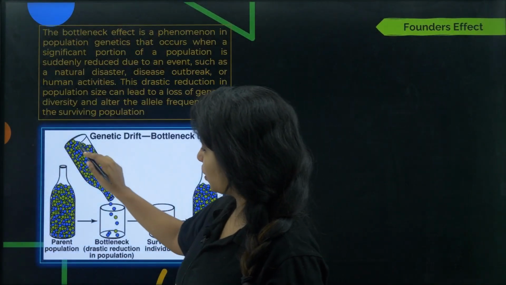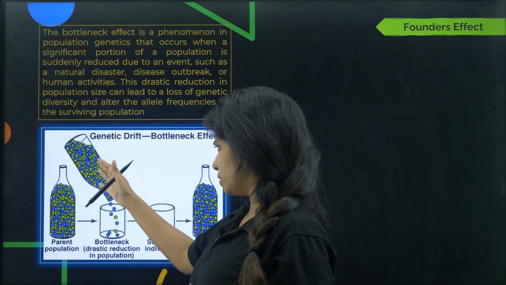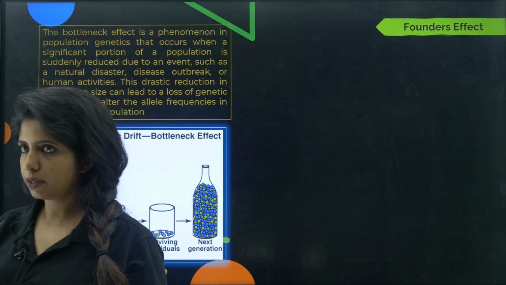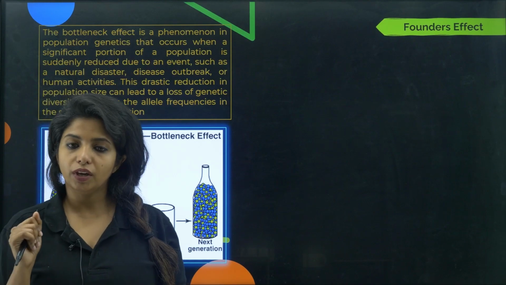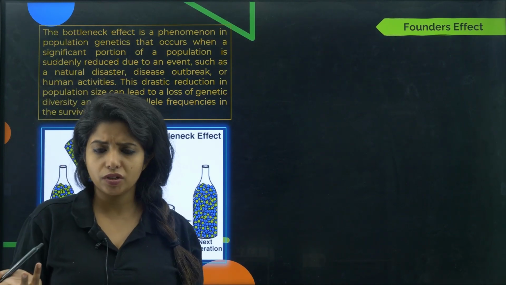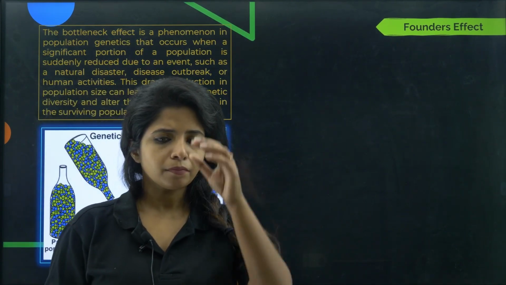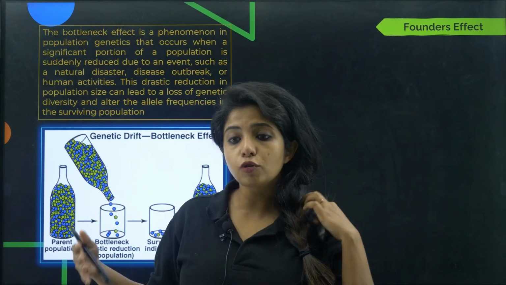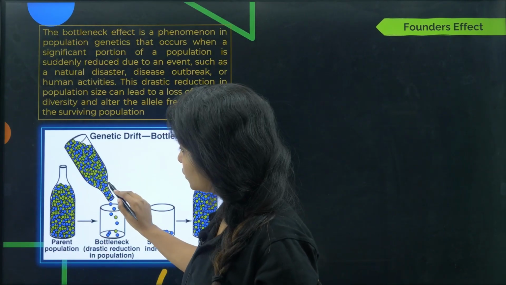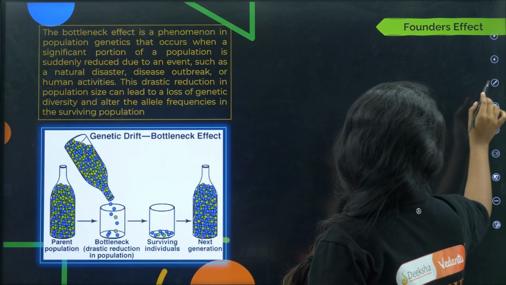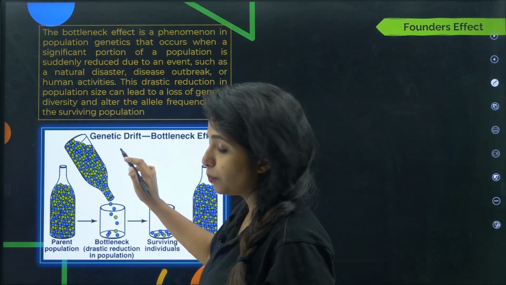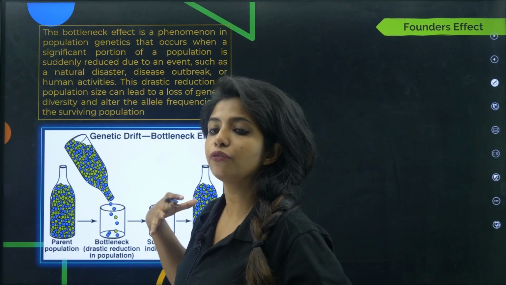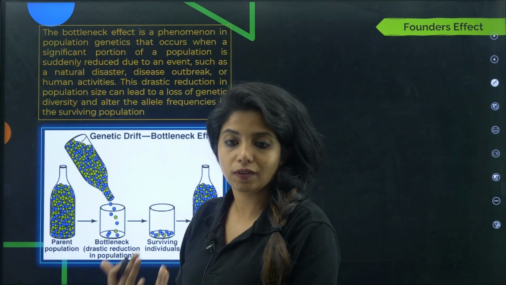So initially we had a population like this where the green ones were more and the blue ones were less. Now some natural calamity came up. An earthquake came up. This was again a very random process that happened. No one predicted it. So what happened? Most of the green ones died. That is why it is known as bottleneck effect, as in only a few can pass through the bottle. And suppose this bottle is acting like a calamity. So only a few organisms will be surviving, and the rest of them will be dying.